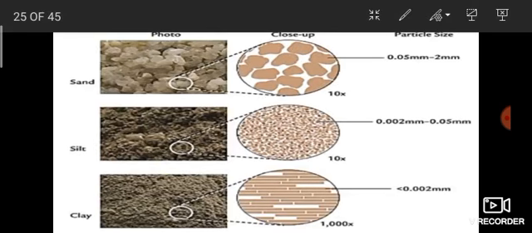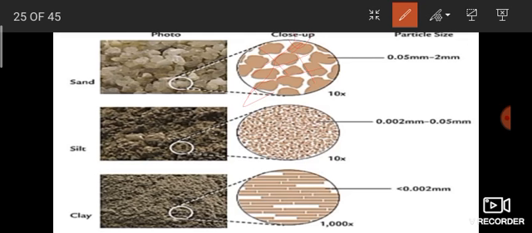See this sand, silt and clay, which shows the arrangement of particles. First one, sand. See here, there are a lot of gaps. So that is the arrangement of the soil. If you pour water here, what will happen? It easily flows through. So it can't hold the water.